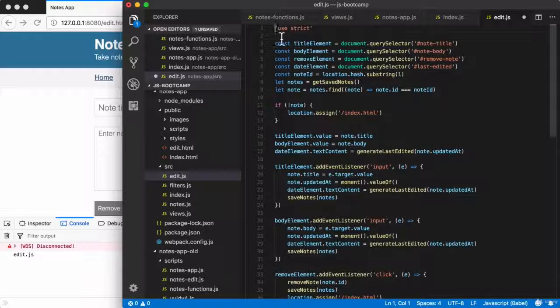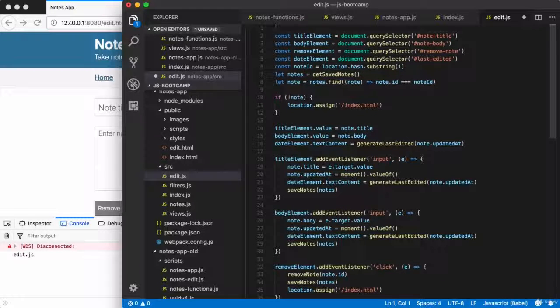Let's start by deleting use strict, which you probably expected. Down below that, we have four variables for our four elements. Then we have the noteId variable.